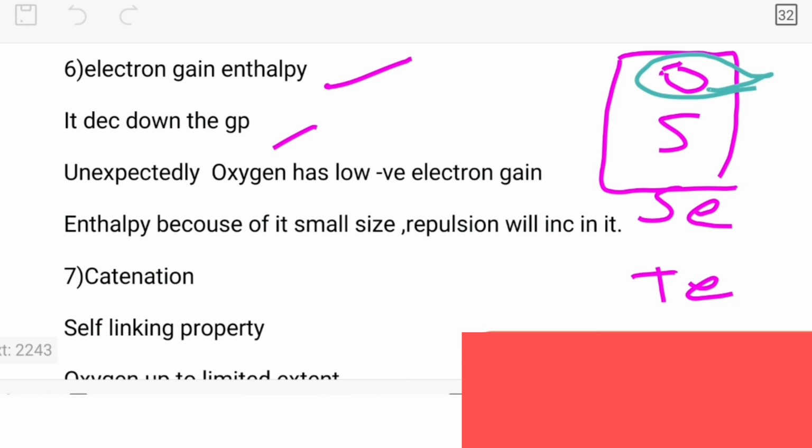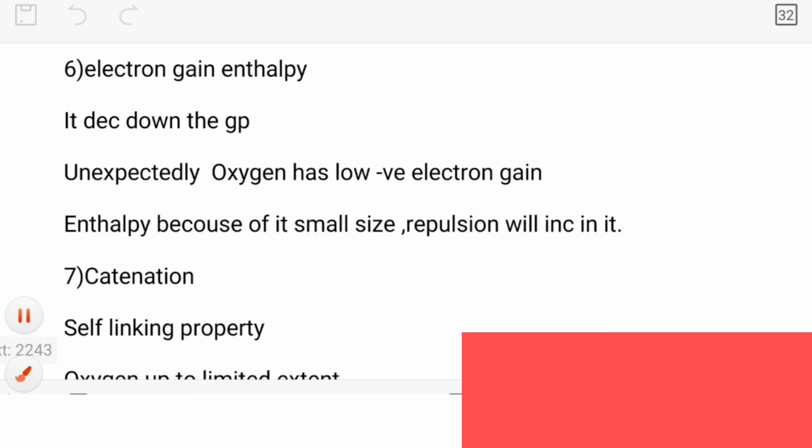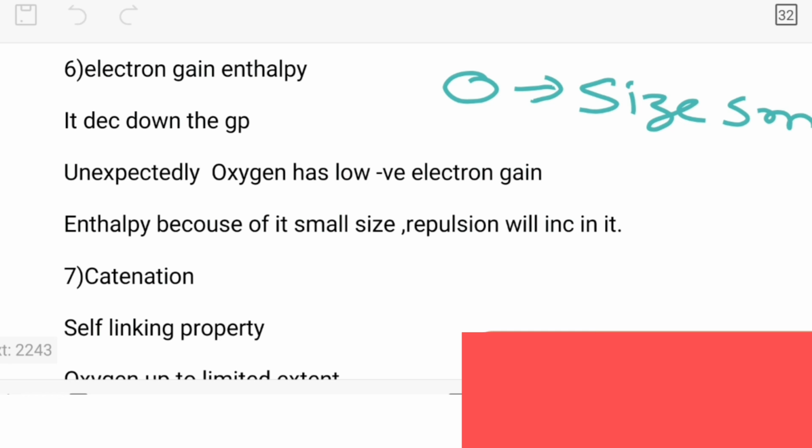Why? What is the reason behind it? The reason is this only, that oxygen has a smaller size. When oxygen has a small size, what will happen?